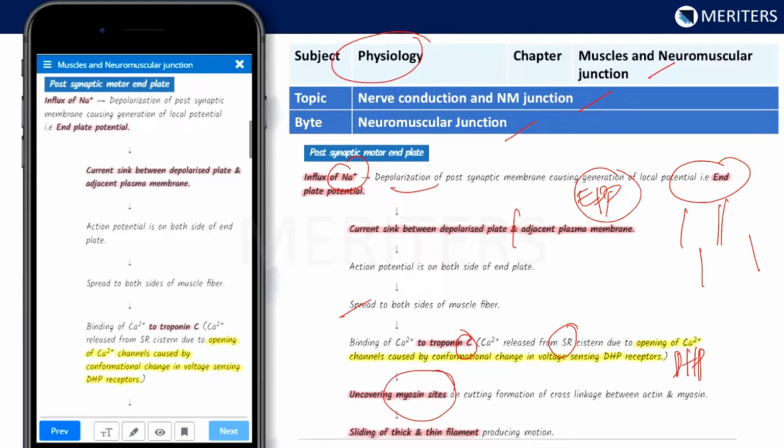Thereby the sliding of thick and thin filaments will cause motion. So basically your concept should be that due to influx through voltage gated sodium channels, depolarization is started, and then the end plate potential will be activated, and only then the sequence of events will take place.